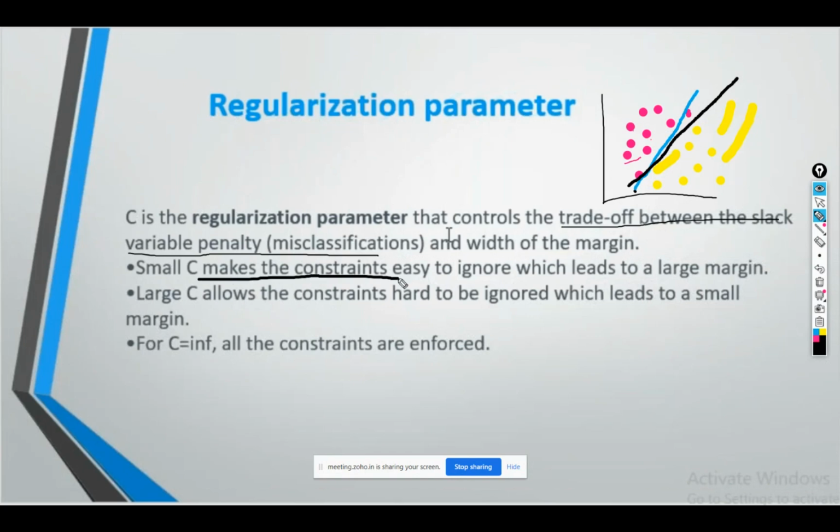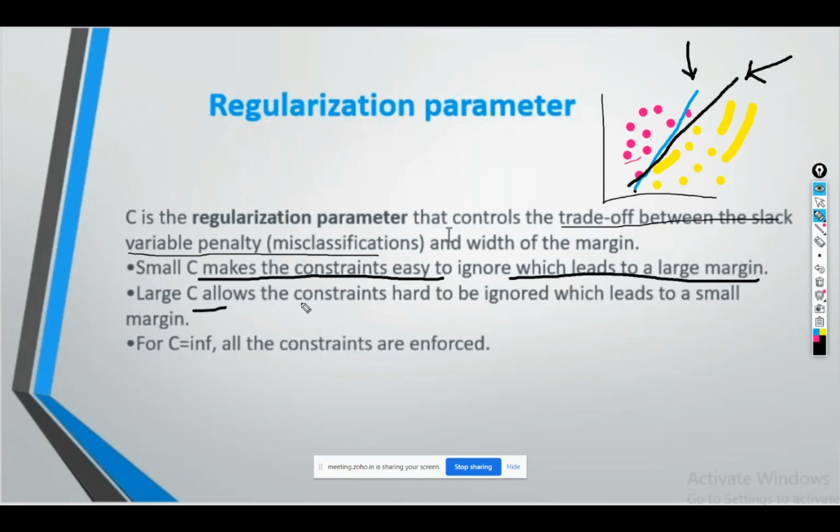Small C makes the constraint easy to ignore, which leads to a large margin. Meaning if we have a small value of C, we can have some misclassification. So if we have a low value of C, then we can select this blue line. And if we have a higher value of C, then we cannot have any misclassification. Then we have to select this black line as my hyperplane. I cannot ignore that point.